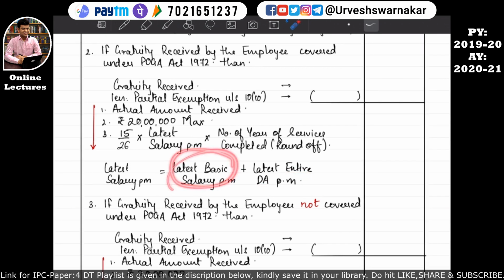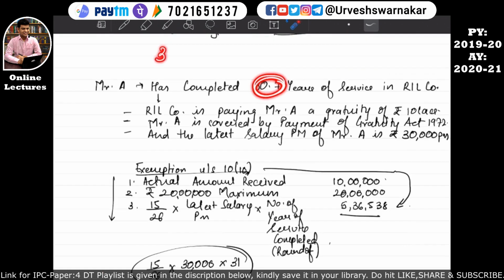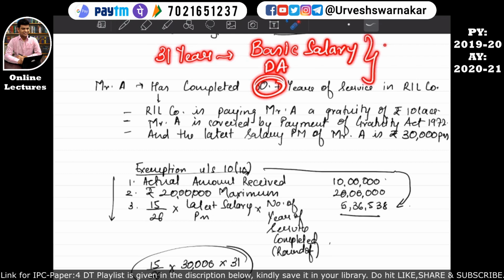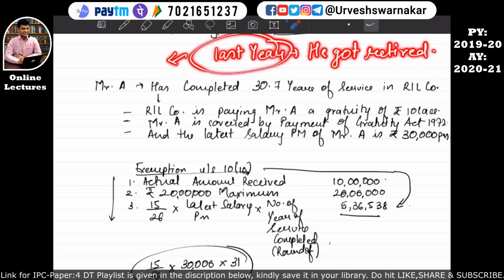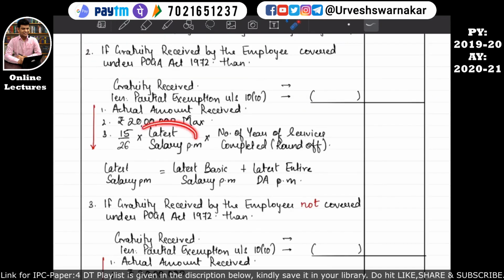So how to take this latest basic salary? So understand over here, in the 31st year, whatever is the basic salary and whatever is the dearness allowances, which is the latest, will be considered. Okay, I hope this is quite clear. That means the last year, whenever he was employed, that month's or that year's monthly salary. So basically the last year in which he got retired, in this last year per month, whatever salary he was receiving will be considered as latest salary per month.